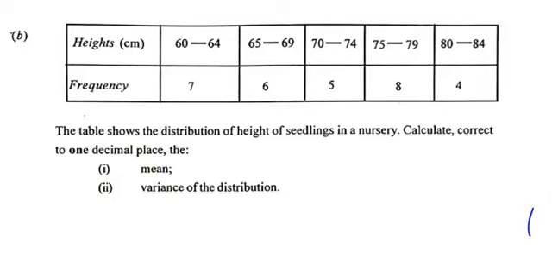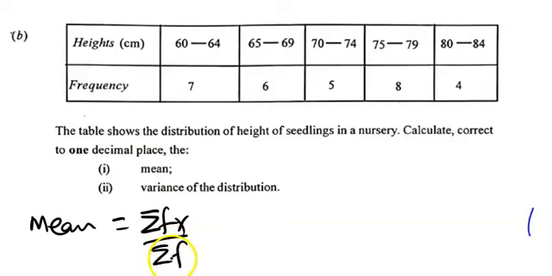We have a table here, and we have to find the mean and then the variance of the table. This is the class interval. For a statistics question, it's better to write down the formula so that it will help you to know the columns that you create. So the mean from a frequency table is summation of fx over summation of f.